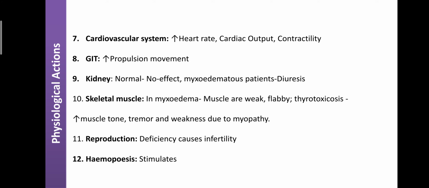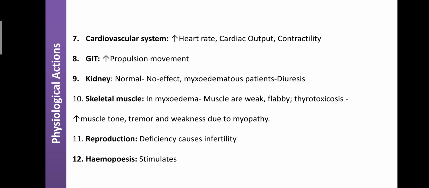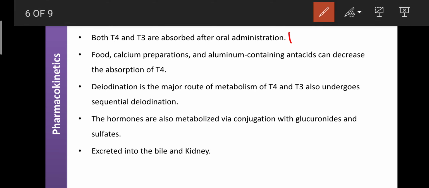Next is the pharmacokinetics. T3 and T4 analogs are administered by the oral route; naturally they are synthesized in the body, but whatever you administer externally is given orally. Food, calcium preparations, and aluminum-containing antacids can decrease the absorption of T4 and T3.